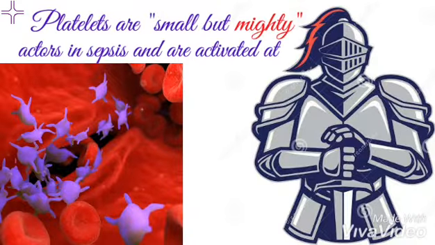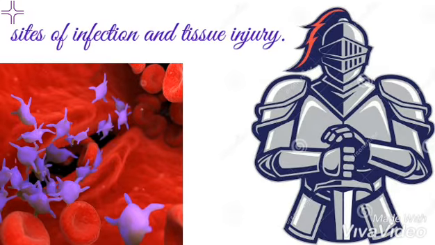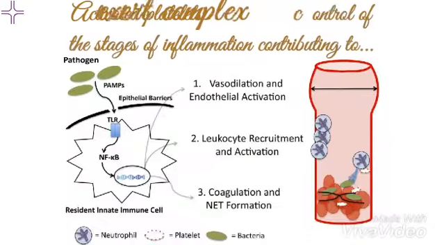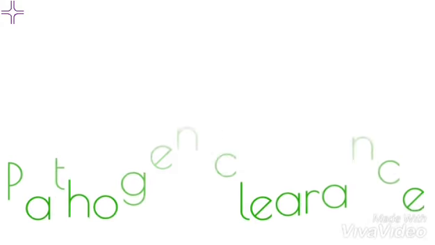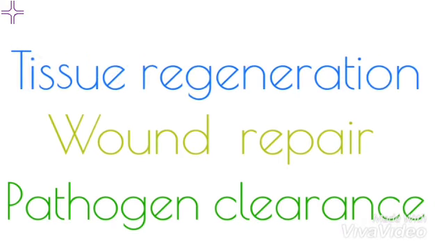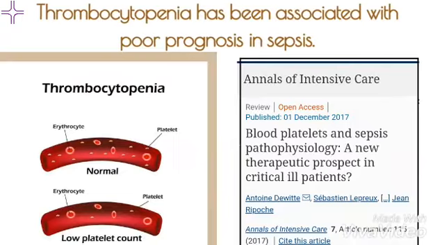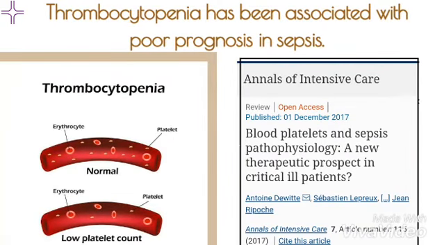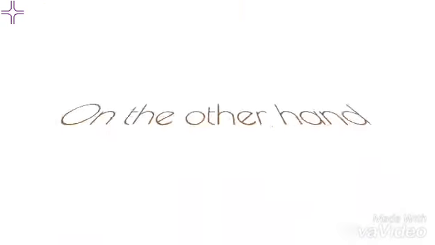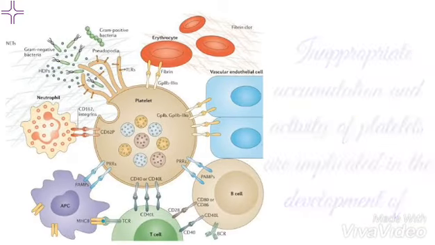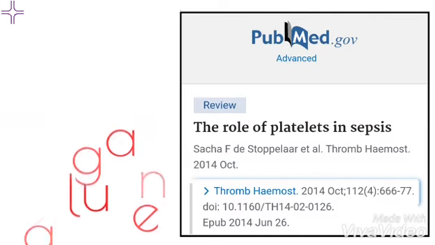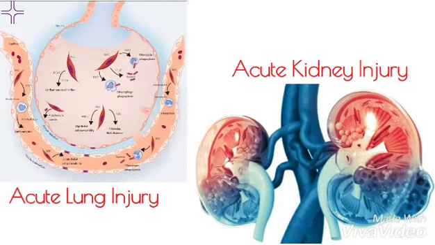Platelets are small but mighty actors in sepsis and are activated at sites of infection and tissue injury. Activated platelets exert complex control of the stages of inflammation, contributing to pathogen clearance, wound repair, and tissue regeneration. Indeed, thrombocytopenia has been associated with poor prognosis in sepsis. On the other hand, inappropriate accumulation and activity of platelets are implicated in the development of organ failure, including acute lung injury and acute kidney injury, as they catalyze the development of hyperinflammation.